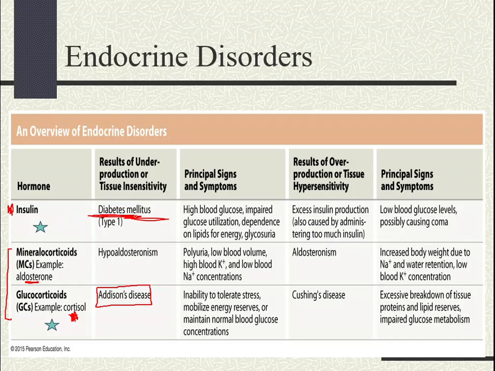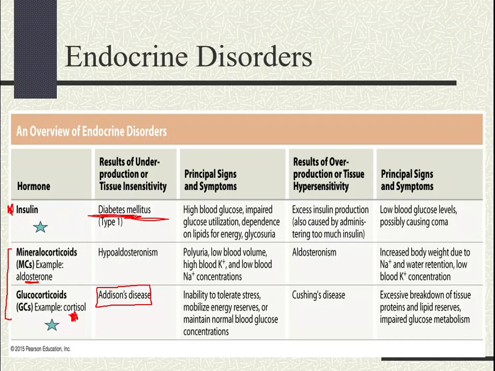The risk factors are a poor diet, lack of exercise, and obesity. However, we found that type 2 diabetes can be managed with a controlled diet, exercise, and weight loss. And sometimes patients that have type 2 diabetes might require some insulin injections. Okay, sometimes, not every time.